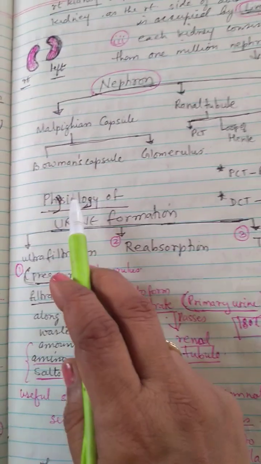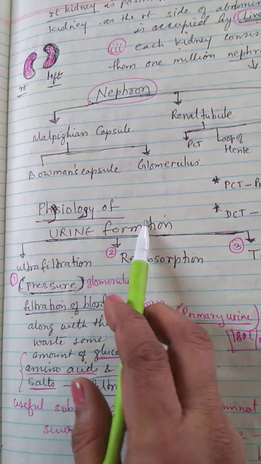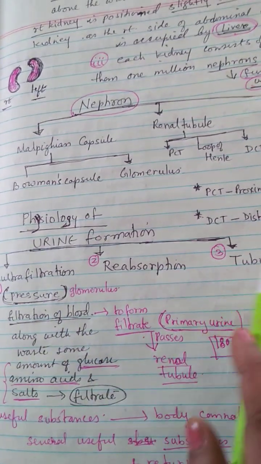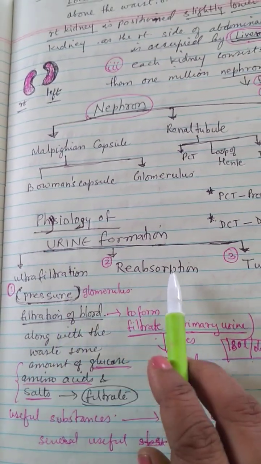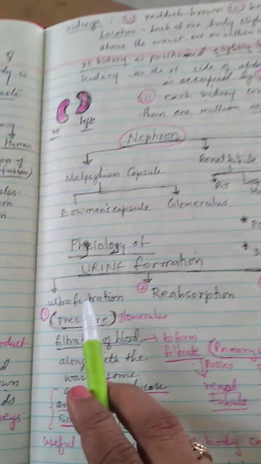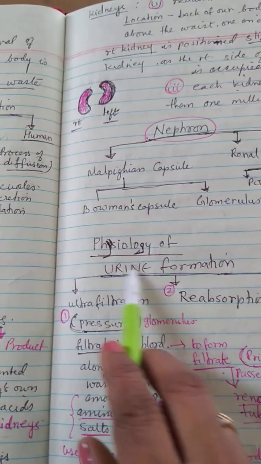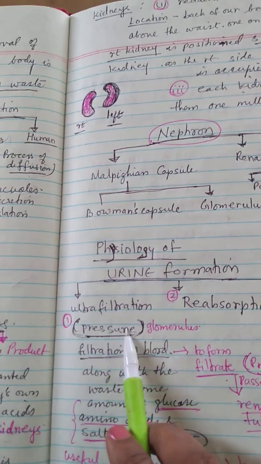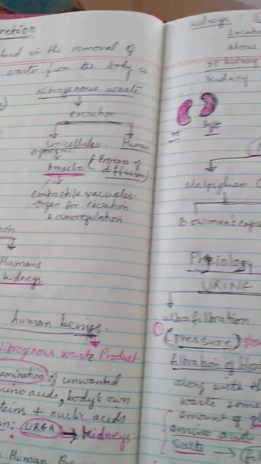Okay, now we will study the physiology of urine formation. Urine is formed in our body by three processes: ultrafiltration, reabsorption and tubular secretion. Ultrafiltration means filtration of blood under pressure. This happens in the glomerulus. See.